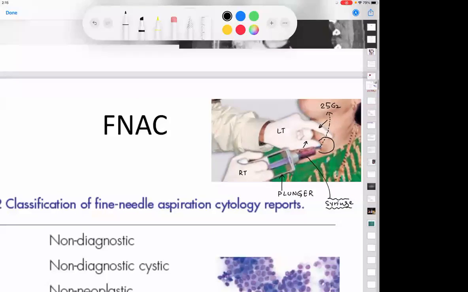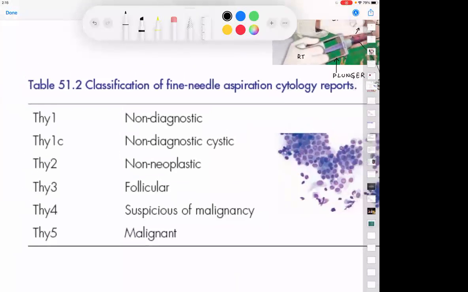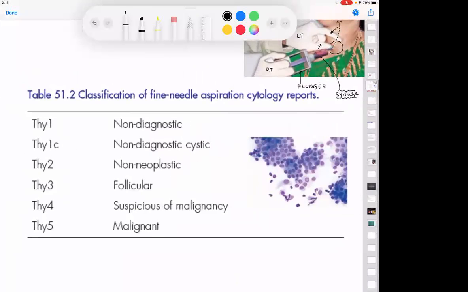Now, how to report an FNAC? The first one that I will tell you is something given in Bailey Love, and hence very important to talk about in an exam. But some MCQs have come in old times, not that important, but please write this part. This is called as the Thai classification. People in MCQ world gave this MCQ 10 years back. They do not give it now anymore. What is a Thai one? Please write this table. What is Thai one?